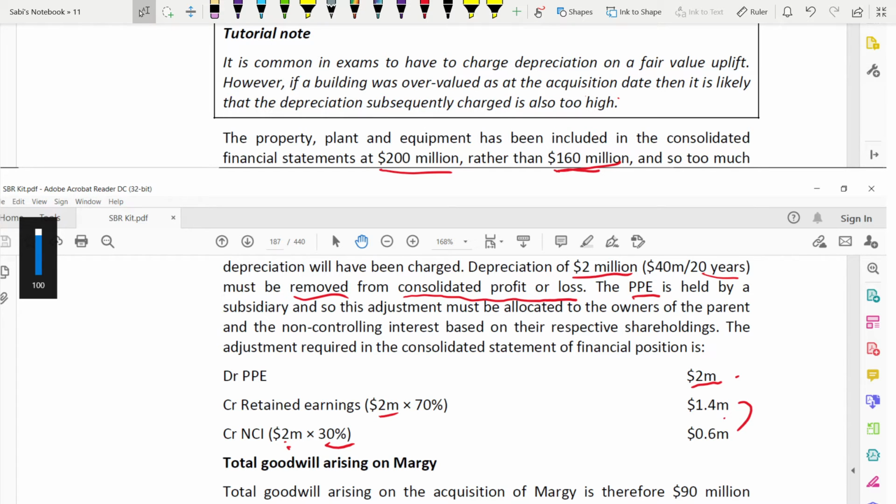Okay. Why debit PPE? Because earlier, because of higher depreciation, the property, plant and equipment value went down. But now because depreciation is reducing by 2 million, property, plant and equipment will increase by 2 million. You're understanding? Depreciation, we have charged too much. It is supposed to be corrected now by adding back the depreciation. So when you add back the depreciation, property, plant and equipment also will increase by that amount. That's why debit PPE 2 million.